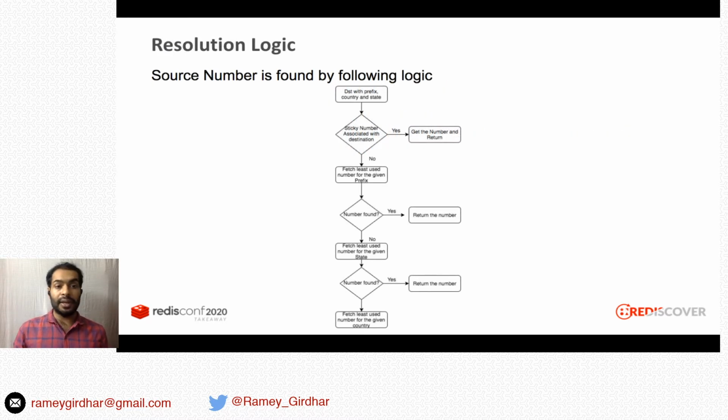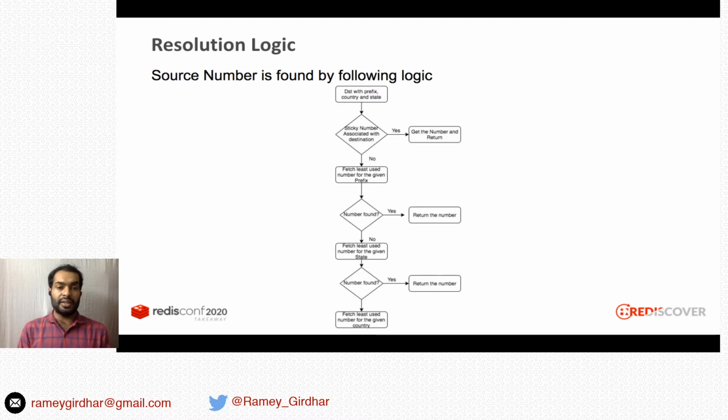This is how a typical resolution logic looks like. The input to the resolution logic is a destination number with prefix, country, and its state. First thing, what we do is we find whether there is any sticky association with that number. Let's say we find a sticky association. Then we return that number.